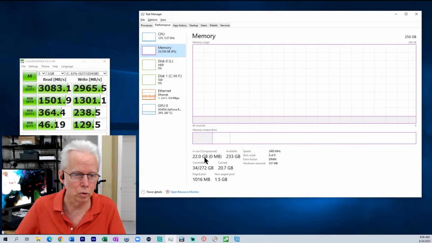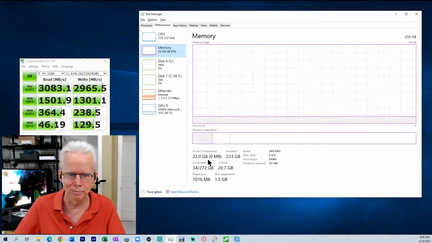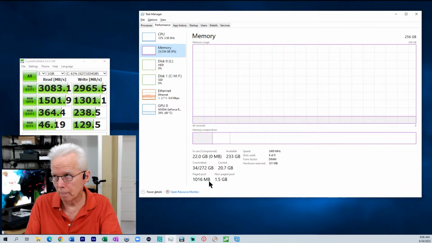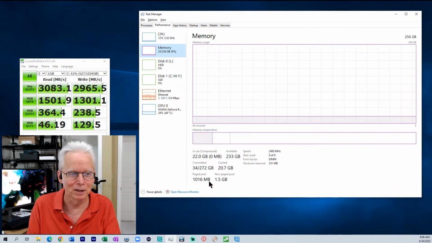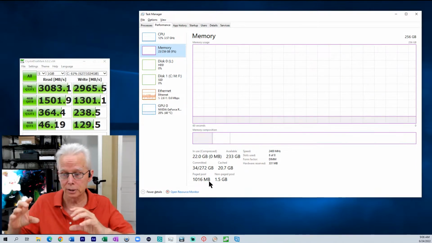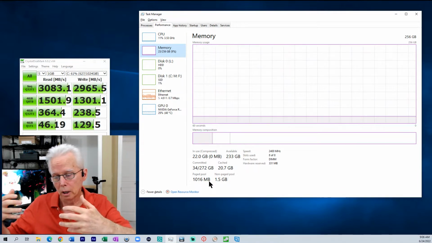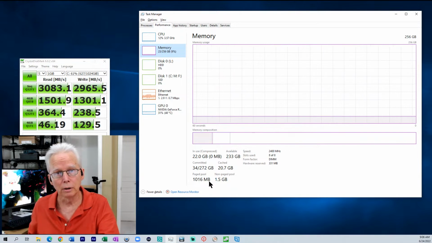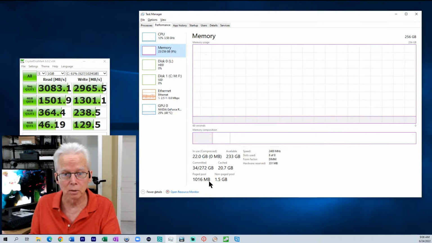This is the amount in use, and that's a compressed number. Again, I haven't looked at the details of it. Committed, cached, paged pool, non-paged pool. So the paged pool would be your, the word is escaping me right now, swap file. Swap file or temporary virtual memory on the drive. What it takes is a portion of your programs, applications that are in memory and stores those on your storage media and brings them in and out.